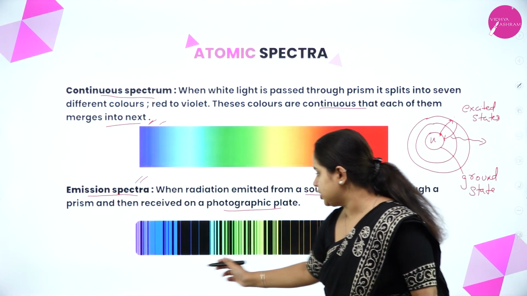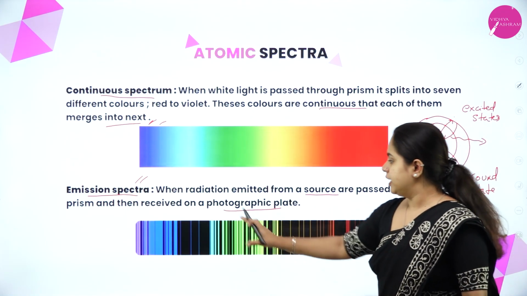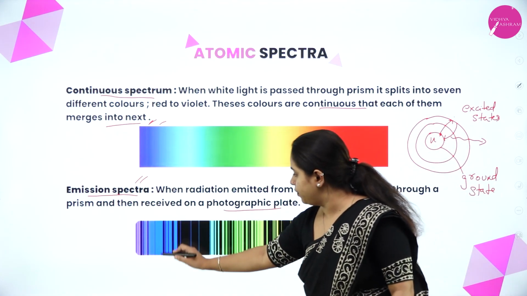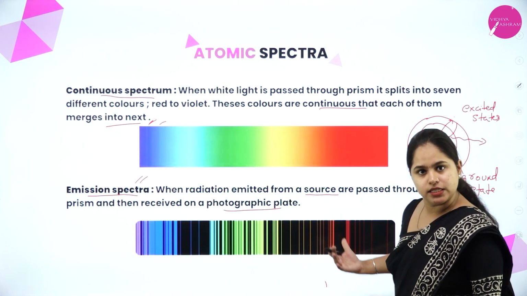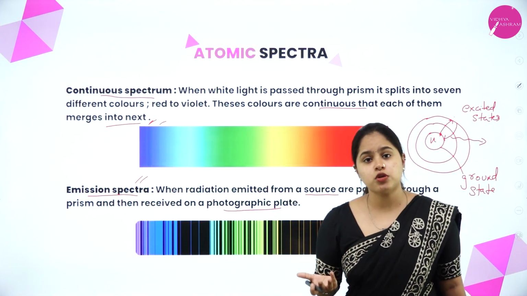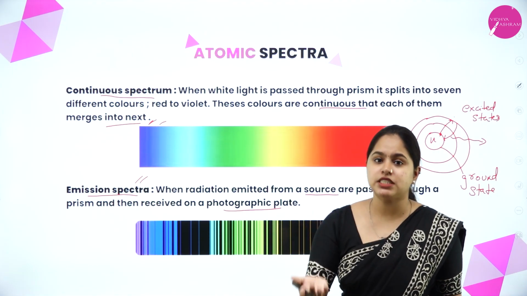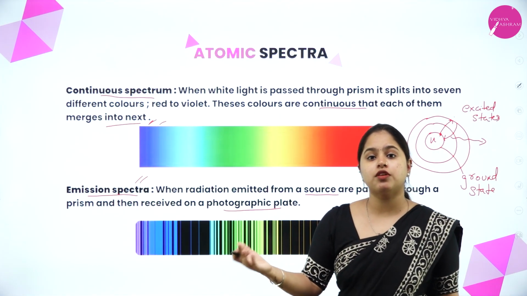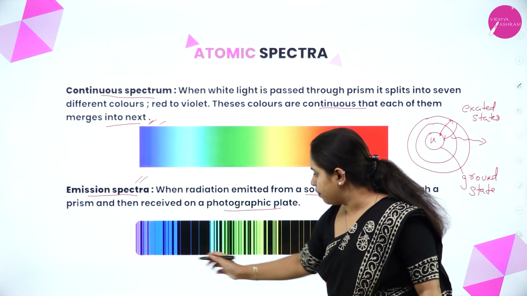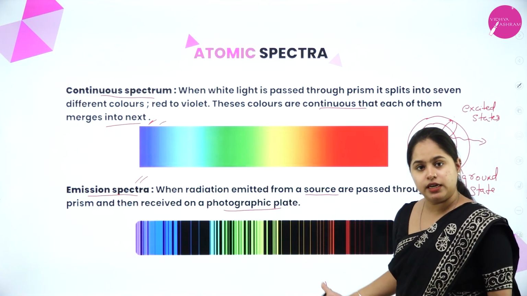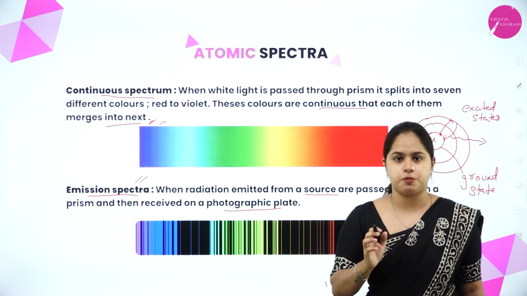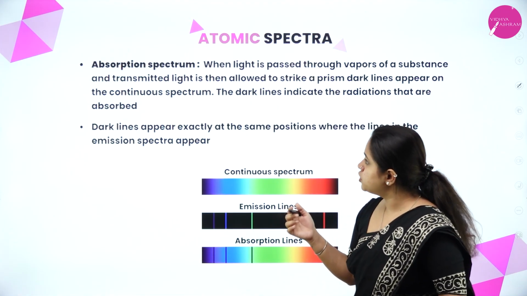This emission spectrum, as you can see here, will be obtained on a photographic plate. That will be a black background on which you will obtain the colored lines you can see here. These colored lines correspond to the wavelengths in which the radiations are being emitted. Clear? So the black background with the colored lines shows the wavelengths which have emitted radiation. So this is about emission spectrum. Clear? Now about absorption spectrum.